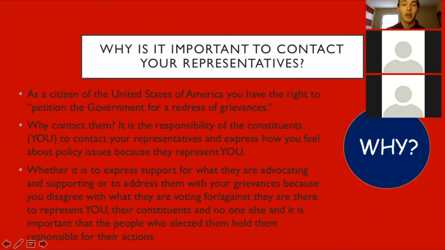Why is it important to contact your representatives? There are many reasons why it's important, but as a citizen of the United States of America, you have the right to petition the government for redress of your grievances, and you should contact them because it's your responsibility as a constituent, and your representatives are beholden to you and your other constituents. So you have not only the responsibility but the right to express how you feel about particular policy issues, because in the end they represent you, not any other interest.